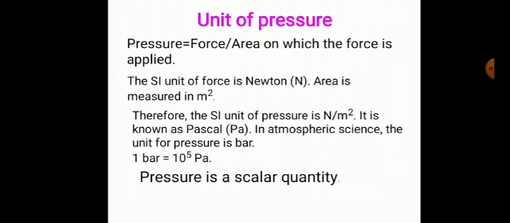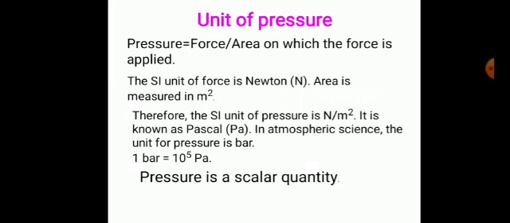Unit of pressure. Pressure is equal to force divided by area on which the force is applied. The SI unit of force is Newton. Area is measured in meter square. Therefore, the SI unit of pressure is Newton per meter square. It is known as Pascal. In atmospheric science, the unit for pressure is bar. 1 bar is equal to 10 raised to 5 Pascal.